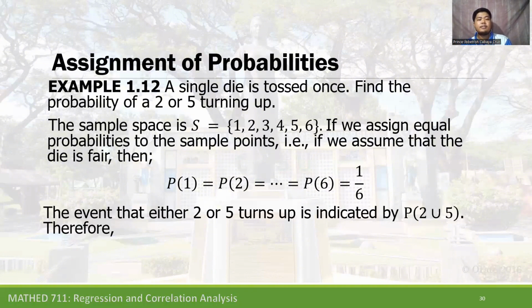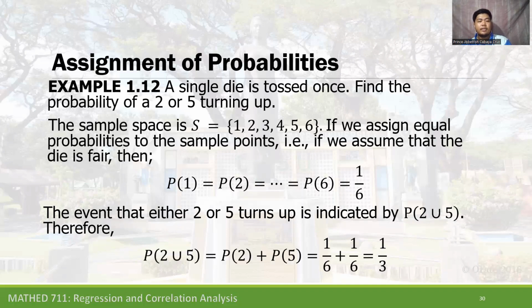The event that either 2 or 5 turns up is indicated by 2 union 5. Therefore, probability of 2 union 5 is equal to the probability of 2 plus probability of 5, equal to 1 over 6 plus 1 over 6, equal to 1/3. So that is our example.